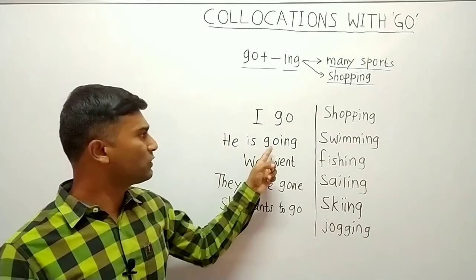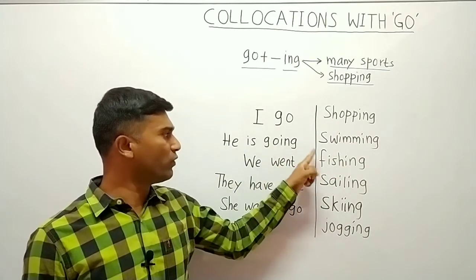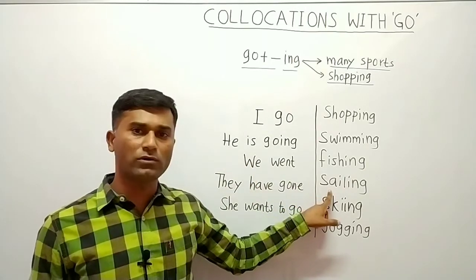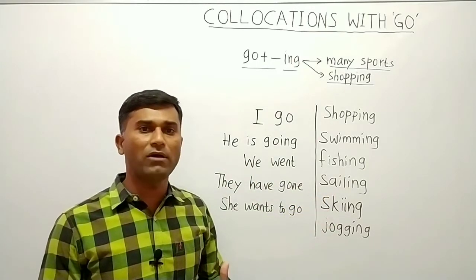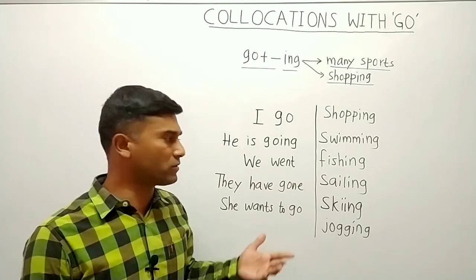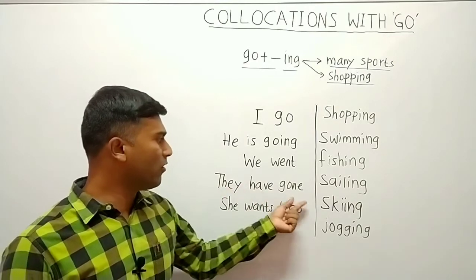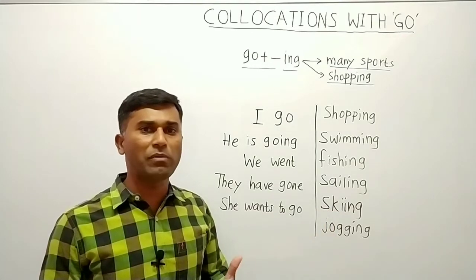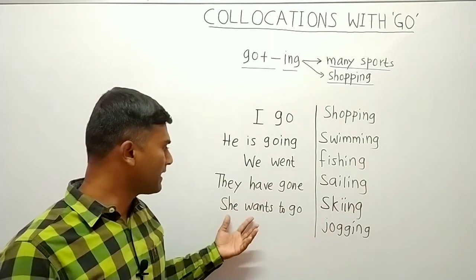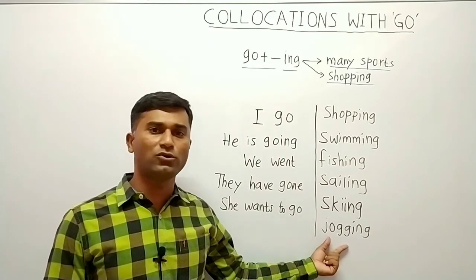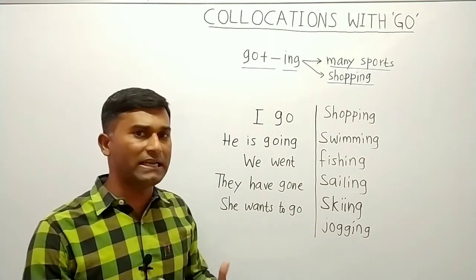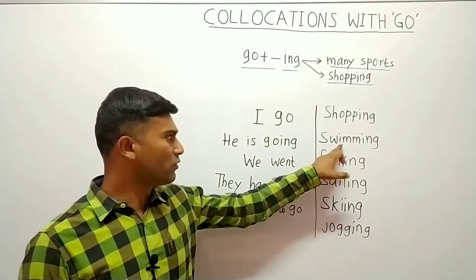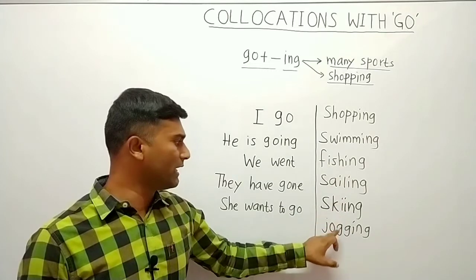Or you can say, he is going shopping, or he is going fishing, or he is going swimming, he is going sailing. What is sailing? Sailing is to travel on the sea, maybe in a boat. Or we say, they have gone skiing. What is skiing? Skiing is an adventurous sport that is played on ice. Or we can say, she wants to go jogging. Jogging is slow running. So these are some of the activities like swimming, fishing, sailing, skiing and jogging.